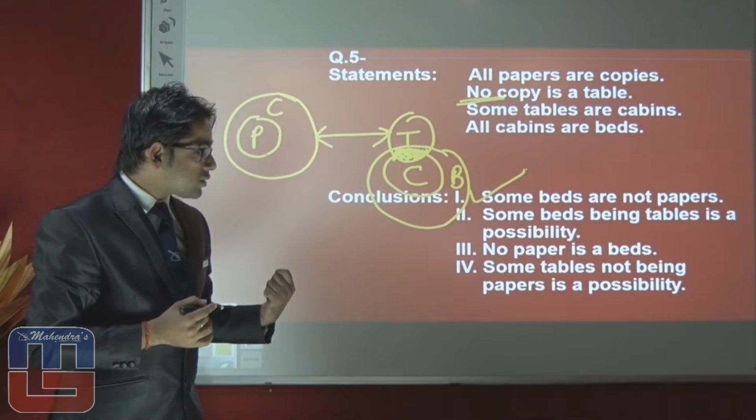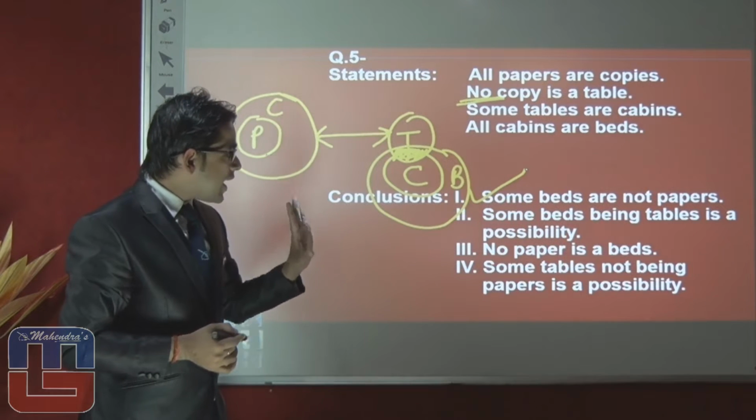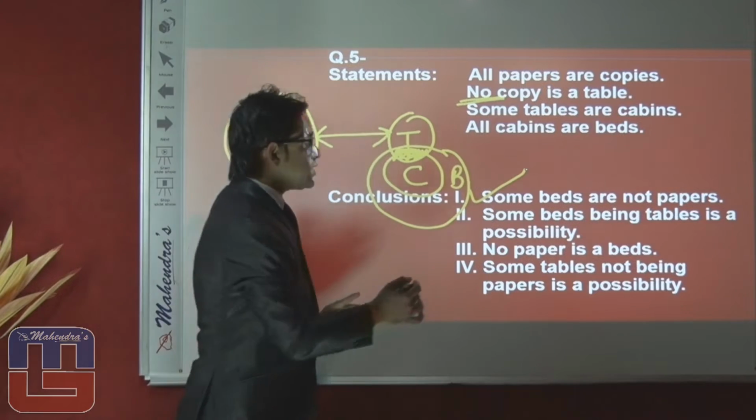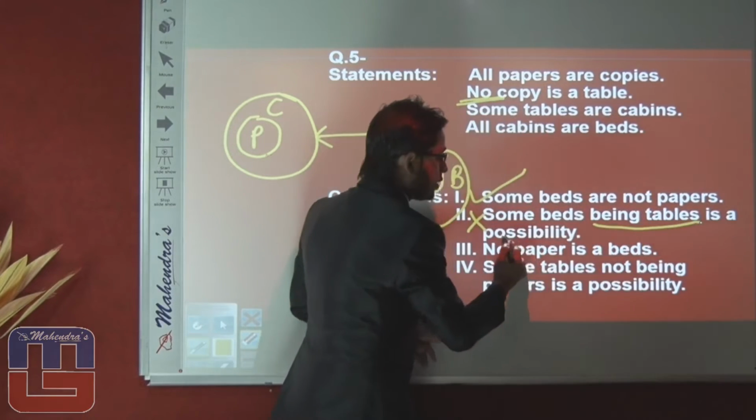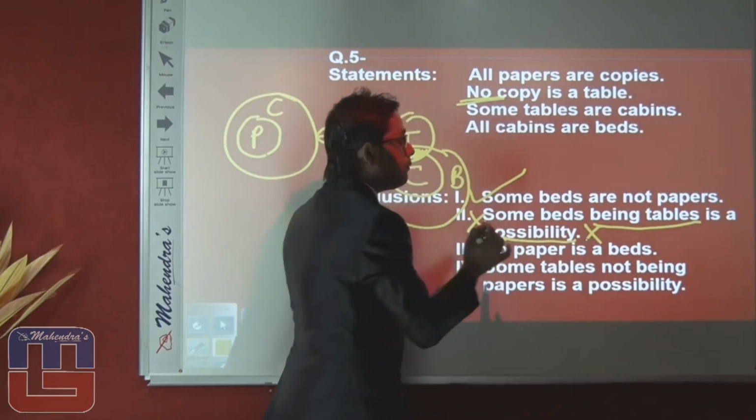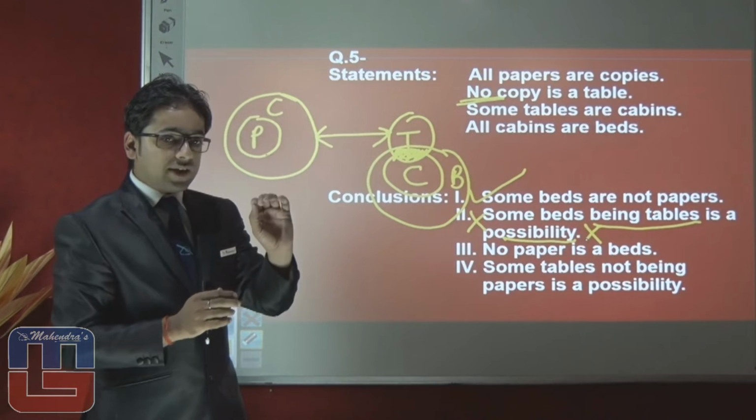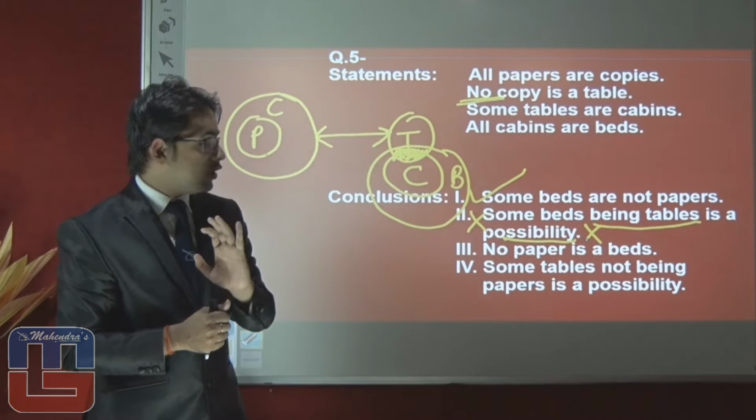Let's proceed towards the next conclusion. Some beds being table is a possibility. We can say that some beds are already table. So this is a definite case. If they are talking about impossibility, the answer will be false. If we can conclude something in a definite case, then if they ask about the impossible case, the answer will be false.